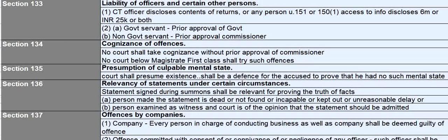Prior approval of commissioner is mandatory for prosecuting under section 132. Section 133 deals with liability of officers and certain other persons. Even the government officers and certain other persons who are dealing with the government officers are also liable for punishments. If a central tax officer discloses contents of returns, or any person under section 151 or 150 subsection 1, wherever information, written or statistics are collected, and who has the information access, is disclosing the contents of returns, in that case they are punishable with an imprisonment of up to 6 months, or up to 25,000 rupees, or both.